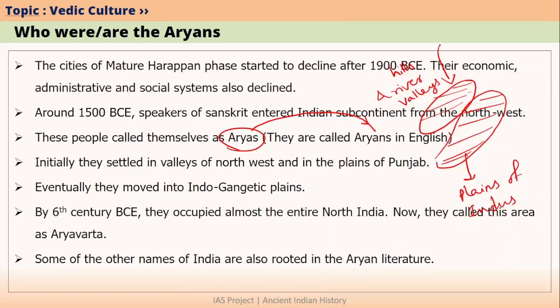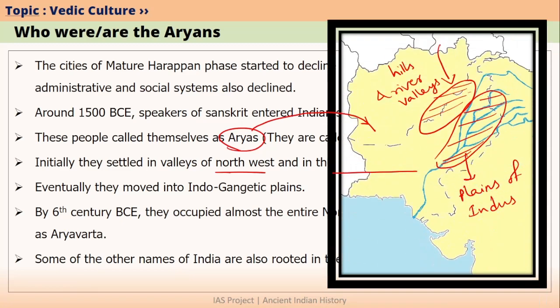So this is how basically when they came into India, they initially set up in the northwestern part, that is nothing but the eastern Afghanistan, and then they entered into the plains of Punjab. Plains of Punjab simply means the plains of river Indus and its tributaries. And then after some time, they started to move into Gangetic plain also. So eventually they spread like this. So this is basically the propagation of Aryans into India and within India. They came from northwest direction. First they set up in eastern Afghanistan, then they moved into Indus plains, and afterwards they moved into Gangetic plains also.